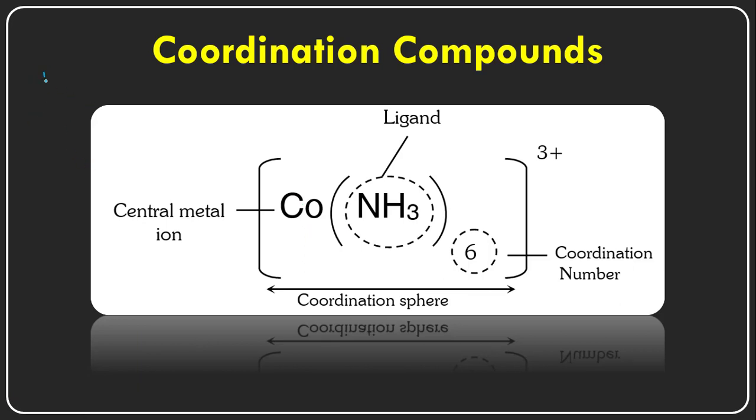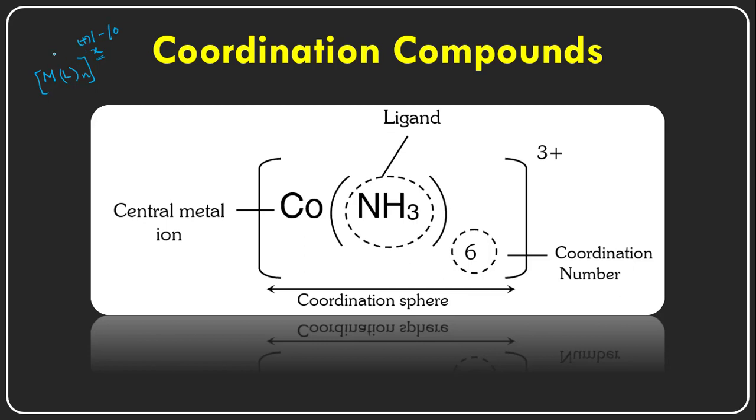For example, one central metal cation will be there, surrounded by some number of ligands, which is kept under square brackets. And there will be an oxidation state, whether positive, negative or zero.